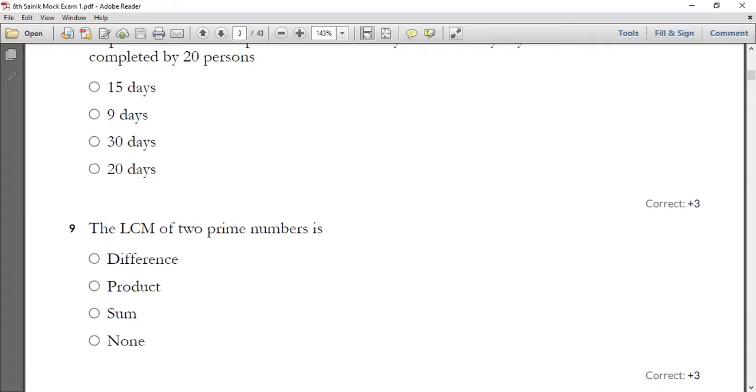What is the answer you have to find over here? The LCM of two prime numbers, we usually consider as a product. So here your correct answer is product.